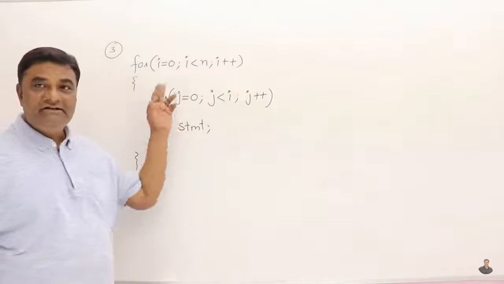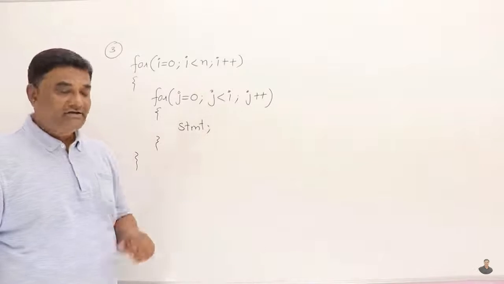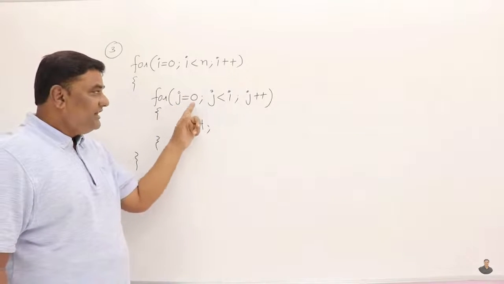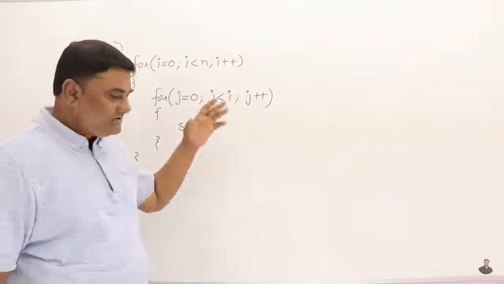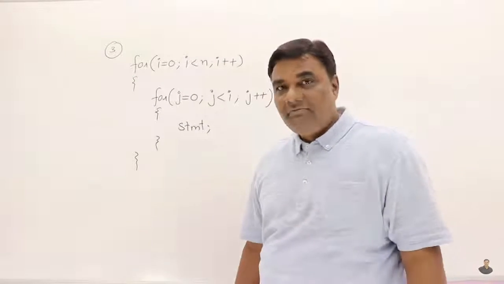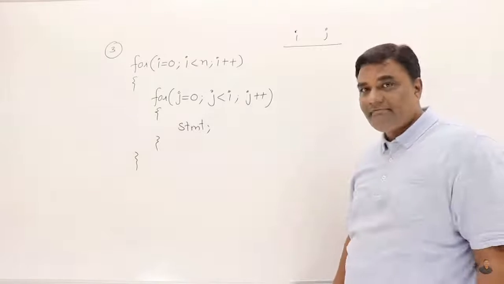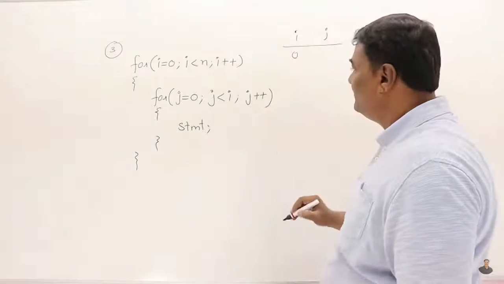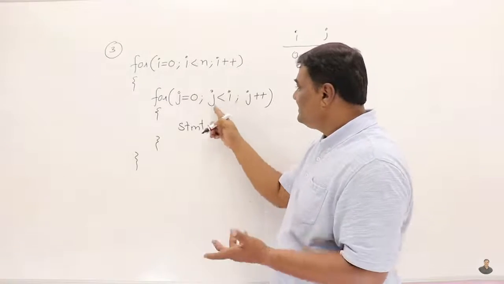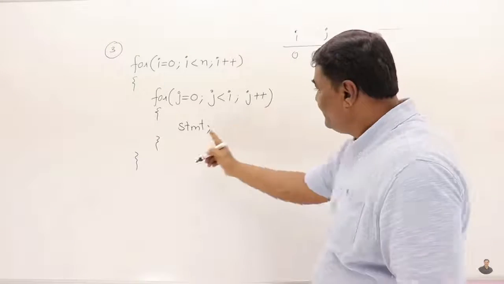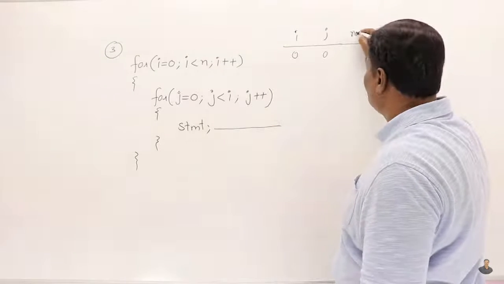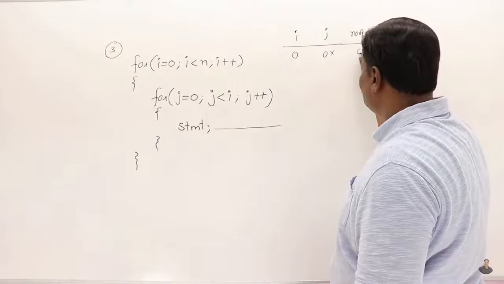The next is again a nested for loop. This looks similar to the previous one, but it's not. See, i takes value 0, i less than n, but j takes value 0, j less than i. So here's the difference. Let us analyze this by tracing it and find out how much time it is taking. For this, I will take i value and j value and trace them. Initially i is 0, when i is 0, j starts from 0 and 0 less than 0, no, it will not execute. Here I have to find out how many times this statement is executed. So it will not execute at all, so 0 times.